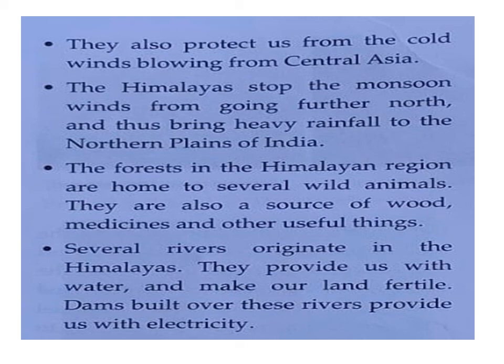Himalayas stop the monsoon wind from going further north and thus bring heavy rainfall to the northern plain of India. Monsoon wind, basically in the rainy season in India there is more rain due to this monsoon wind. This monsoon wind comes from the Arabian Sea, Indian Ocean and Bay of Bengal and causes the rain in India.